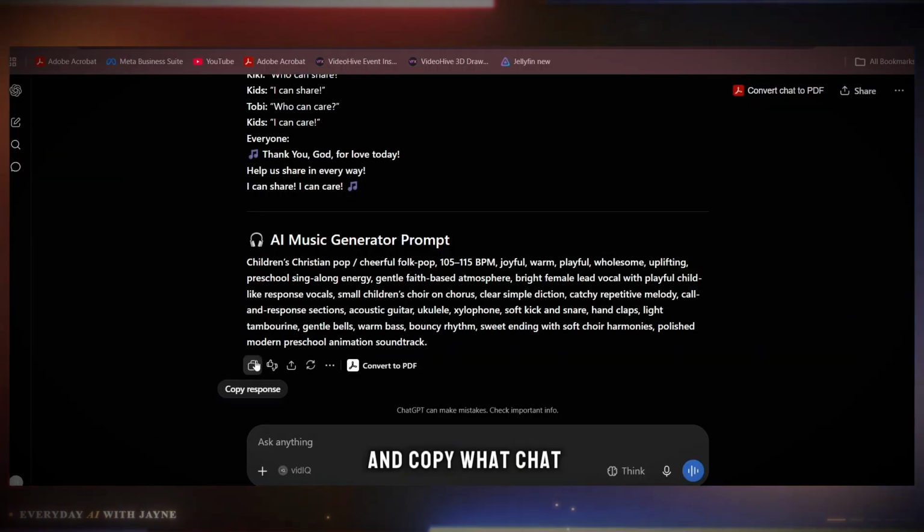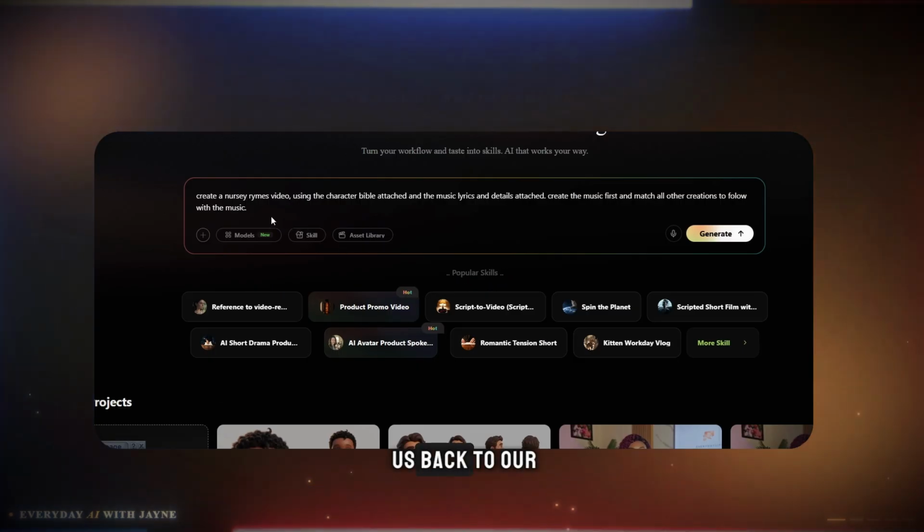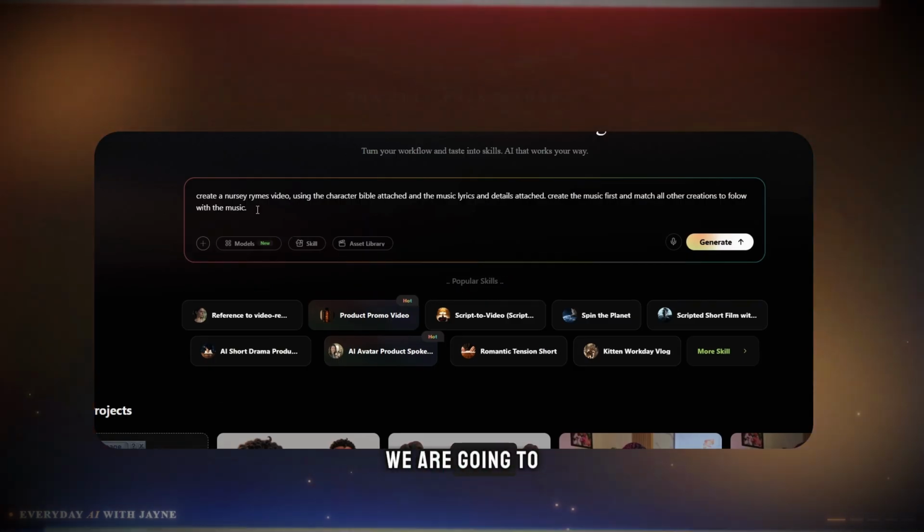We are going to go and copy what ChatGPT has given to us back to our generator here. We are going to paste it.